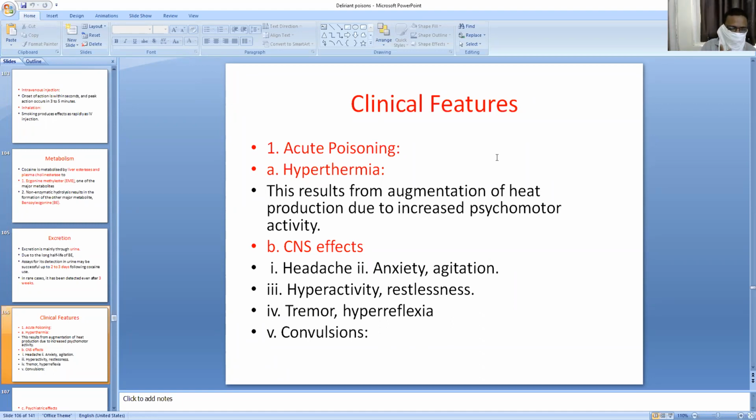The pattern 1 headache is 2 to 48 hours and the pattern 2 headache is 4 to 14 days. That means it occurs during a cocaine binge, B-I-N-G-E, binge taking. That means the persons who will take cocaine intermittently.